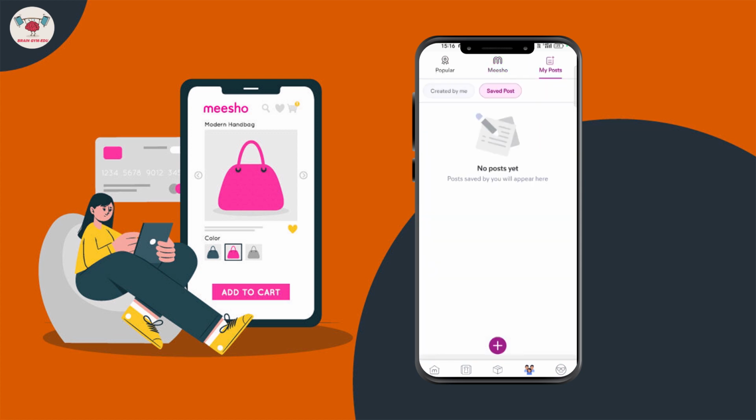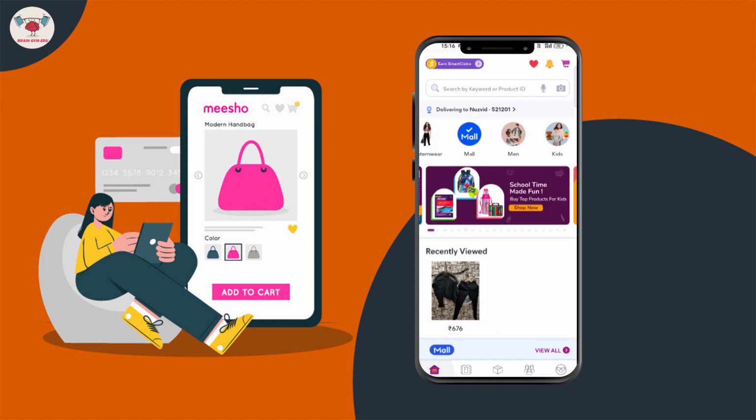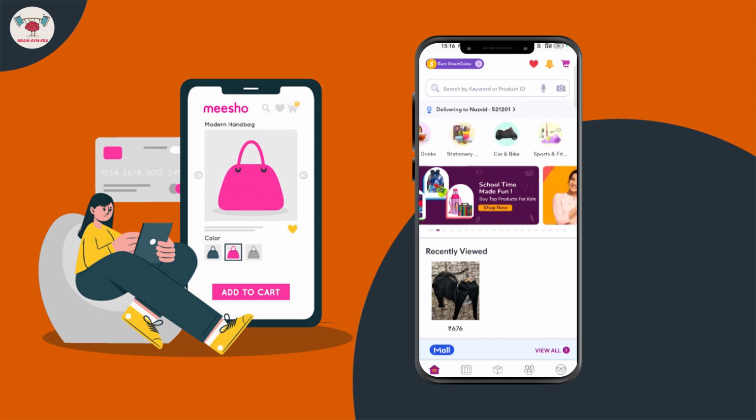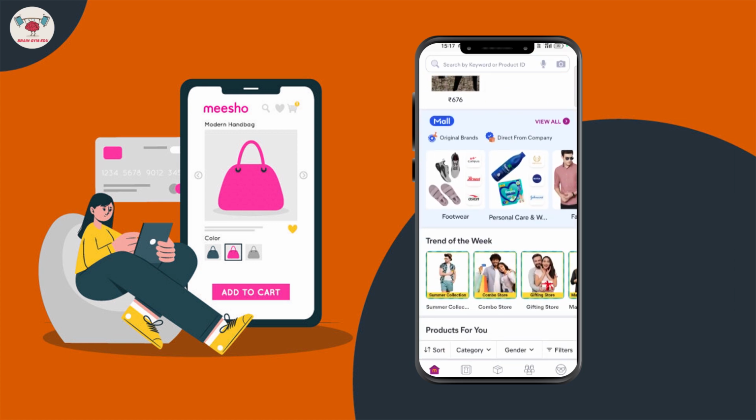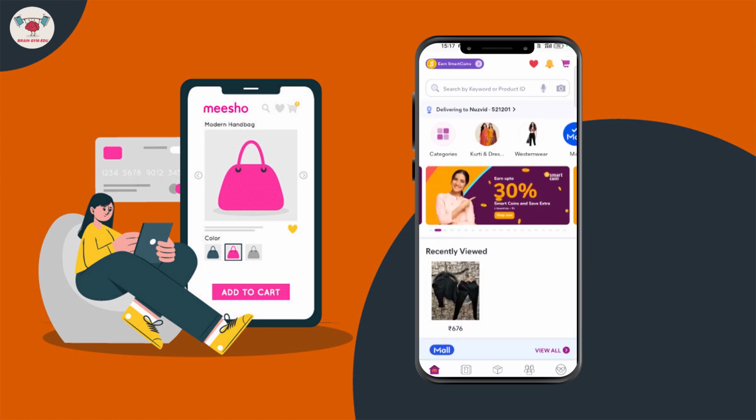And posts: when you are going to post your customer review, you can post here, or when you are a supplier, you can supply your products here. So this is all about Meesho, guys.